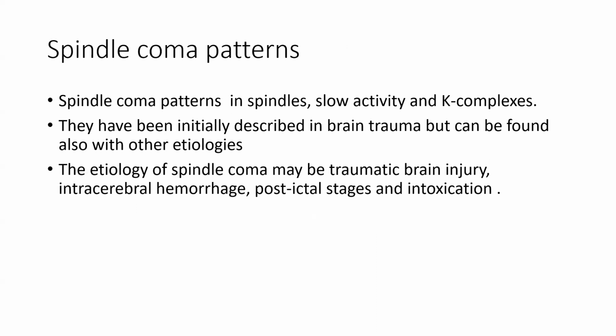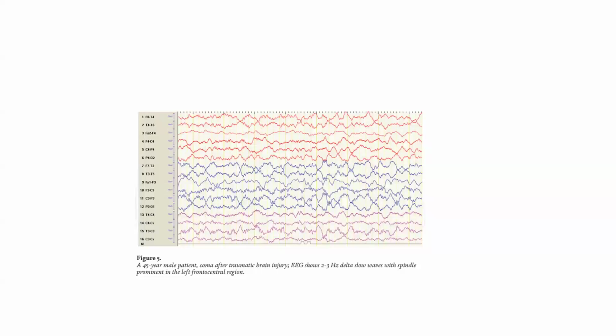Then spindle coma pattern. Spindle coma pattern shows spindles, slow activity, and K complexes. They were initially described in brain trauma but can also be found with other etiologies. The etiology of spindle coma may be traumatic brain injury, intracerebral hemorrhage, post-ictal stages, and intoxication. So this is the EEG wave with spindle prominence in the left fronto-central region. We can appreciate this EEG showing the spindle-like structure.